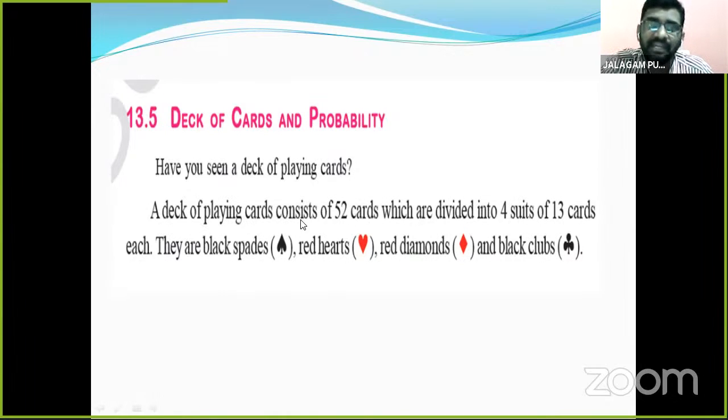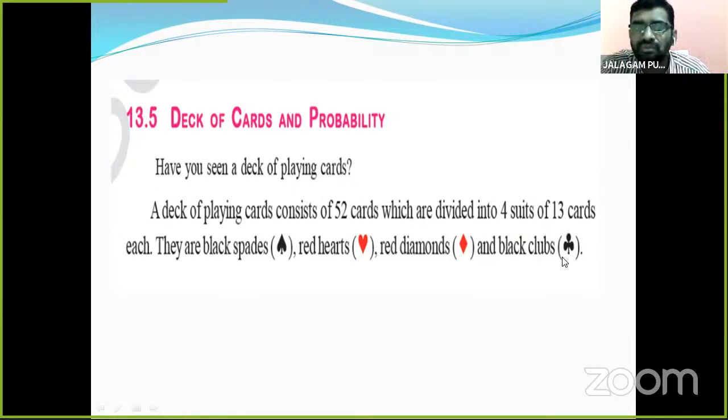Okay, right. A deck of playing cards consists of 52 cards. How many cards? 52 cards, which are divided into 4 suits of 13 cards each. They are black spade, red heart, red diamond, and black clubs.